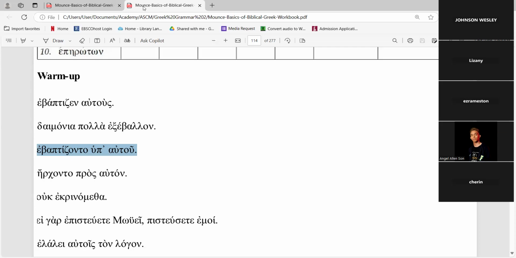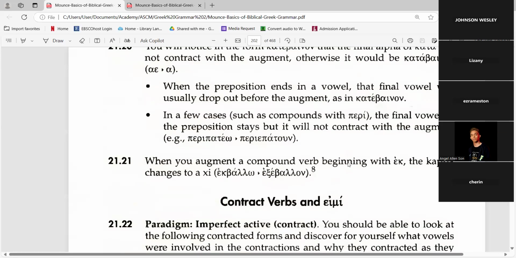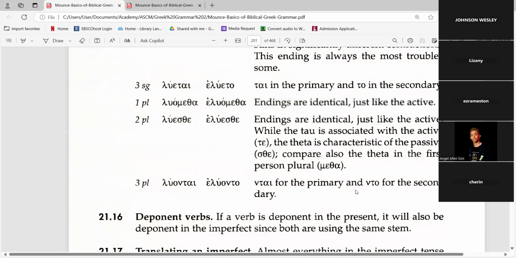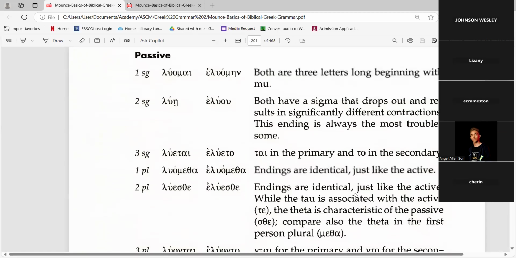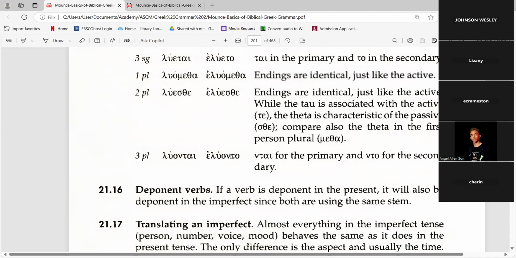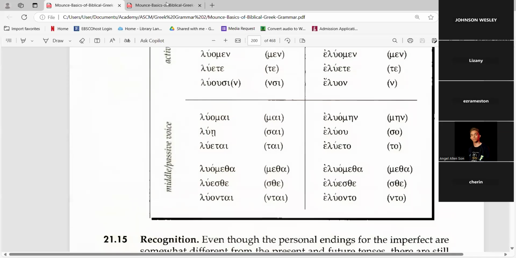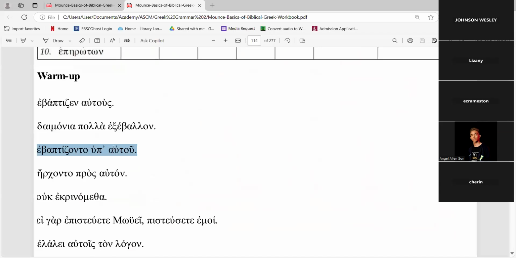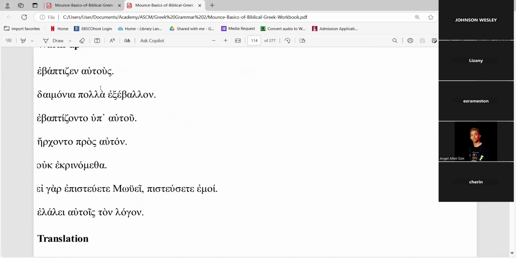We know that it is baptizo. So the chart here, baptizo, this one. So the ending is here. It is for the third person plural. Okay. They were being baptized by him. Who by also? By him. They were being baptized by him. Very good.